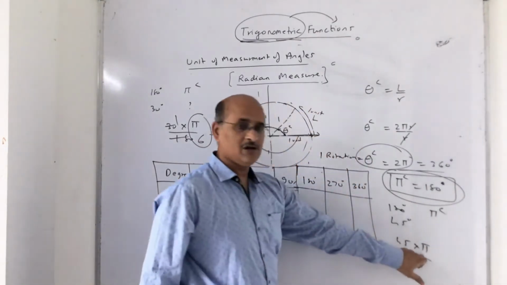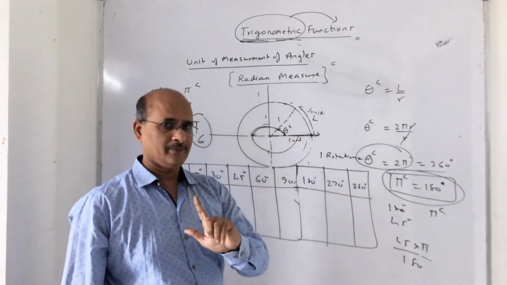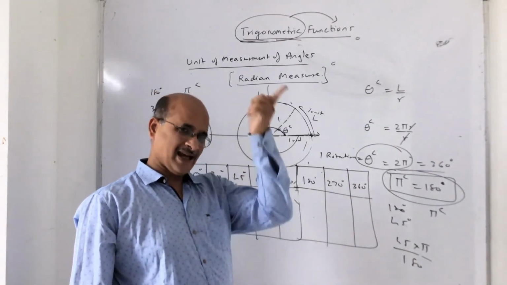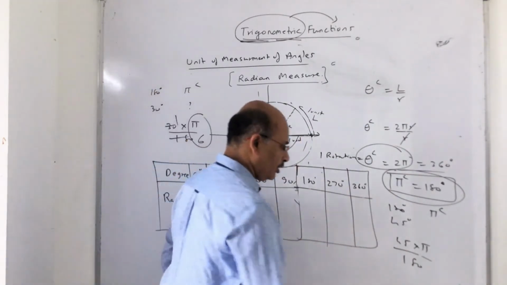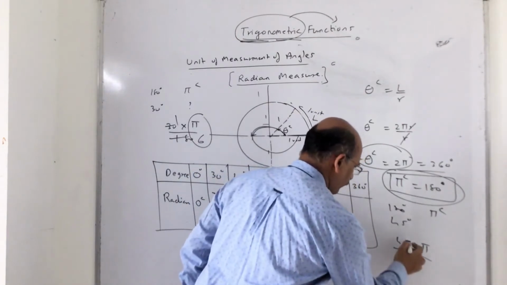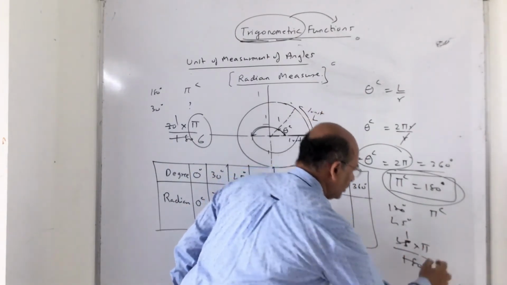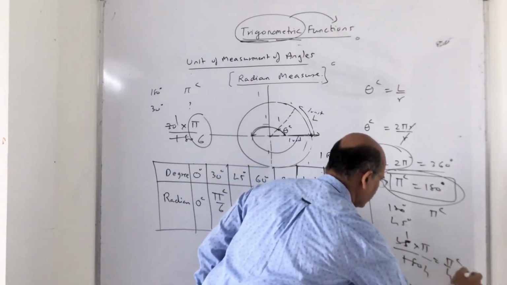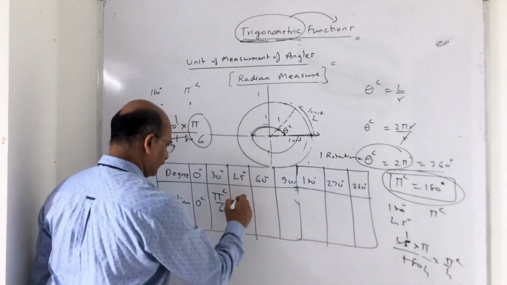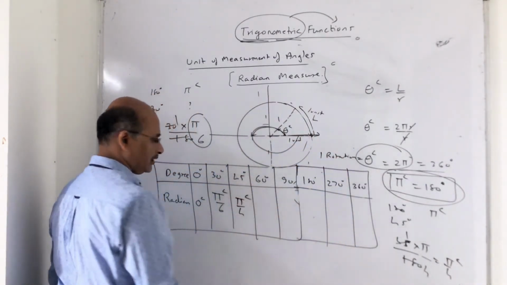Remember, don't confuse this with 22 upon 7. Keep that in mind. In the end, when you simplify, you do it. But right now, no, because I am talking about angles here. So 45 ones are, 45 fours are. So what is this? Pi upon 4 radians. So when 45 degree, it is pi upon 4 radians.